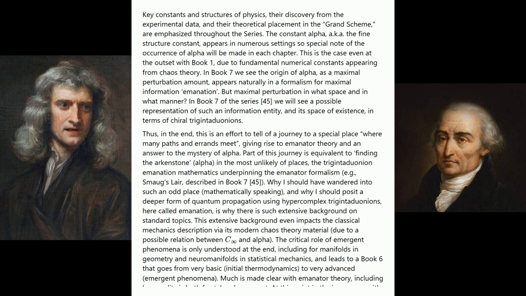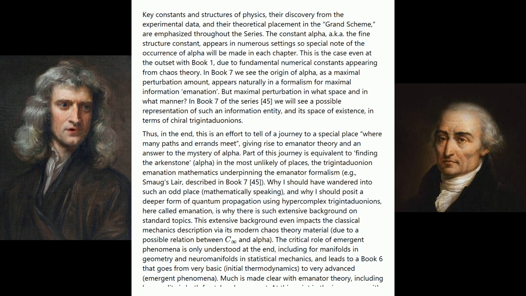In Book 7 we see the origin of alpha, as a maximal perturbation amount, appears naturally in a formalism for maximal information emanation. But maximal perturbation in what space and in what manner? In Book 7 of the series we will see a possible representation of such an information entity and its space of existence in terms of chiral trigintiduonians. Thus, in the end, this is an effort to tell of a journey to a special place, where many paths and errands meet, giving rise to emanator theory and an answer to the mystery of alpha.